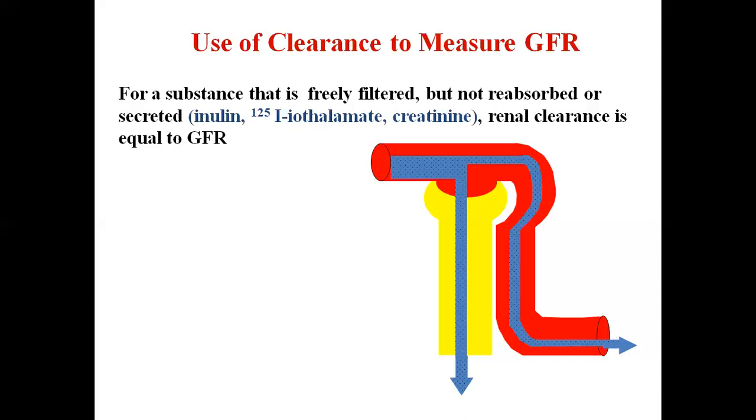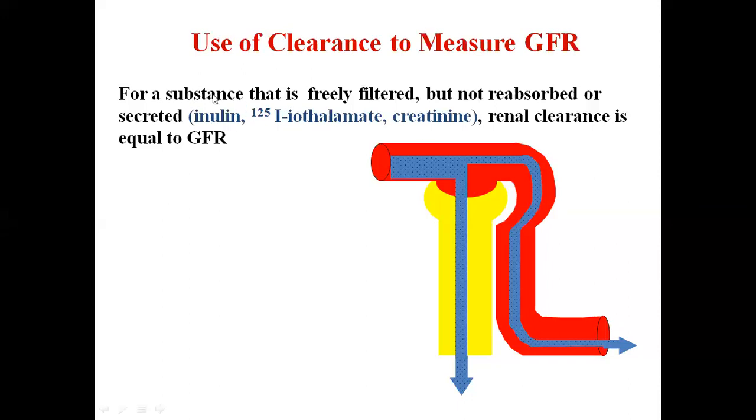Then it is easy to measure. The substance should be very easy to measure in the plasma and the urine, and it should not be metabolized to any other substance. So these are the properties which should be fulfilled by the substance which is used for measurement of GFR. Now we can use different substances like inulin.